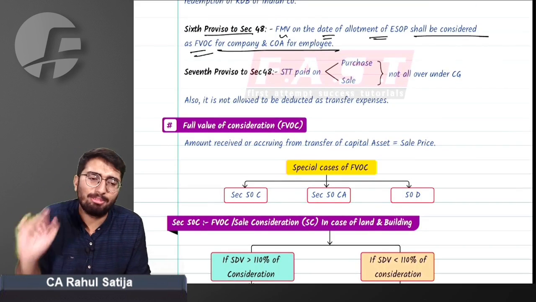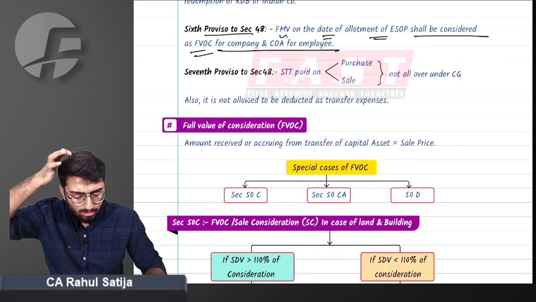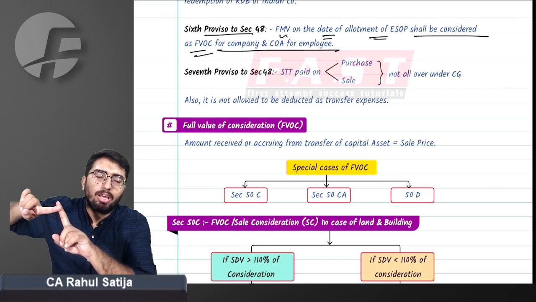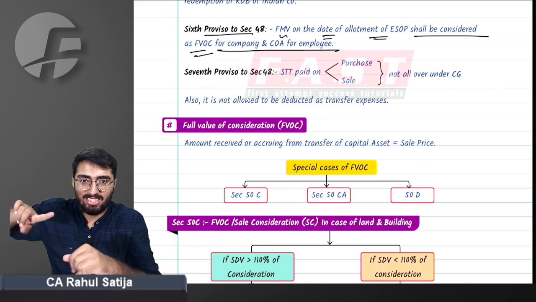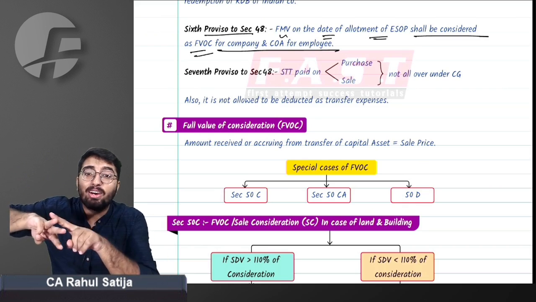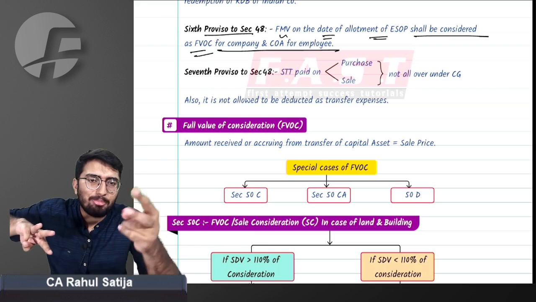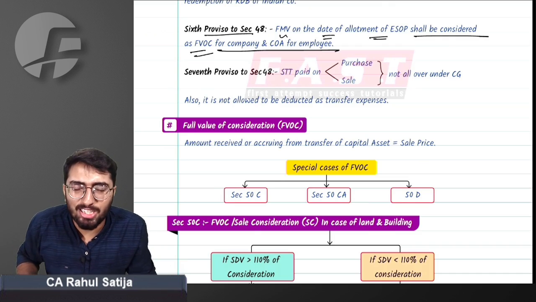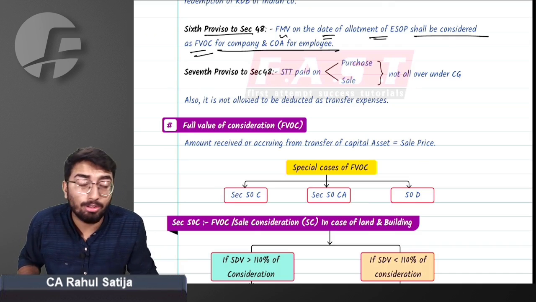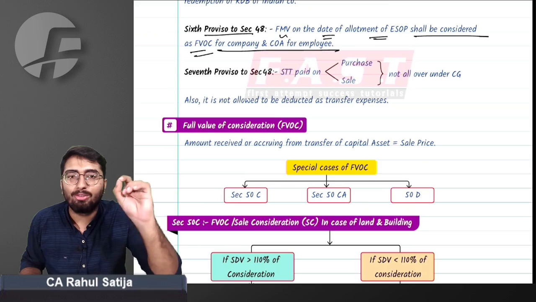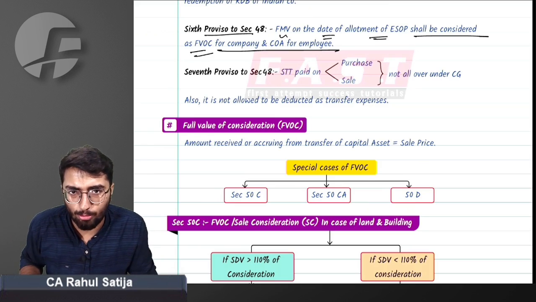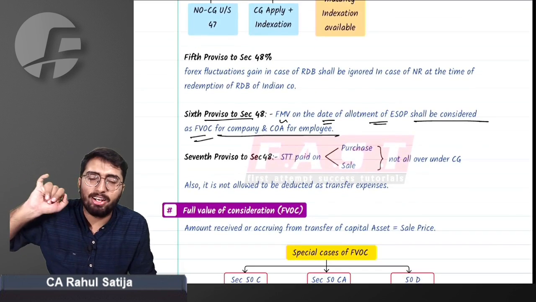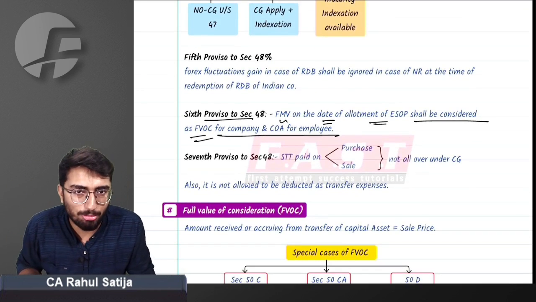With that, can I say we are done with provisos? Just recall all the provisos with me. The first proviso is ignorance of foreign exchange fluctuations. Second is indexation. Third proviso is that the first proviso is not applicable in case of 112 securities. Fourth proviso says no indexation in case of any kind of bonds and debentures, except for capital index bonds and sovereign gold bonds. Fifth proviso says that foreign exchange fluctuations in case of RDBs should be ignored.